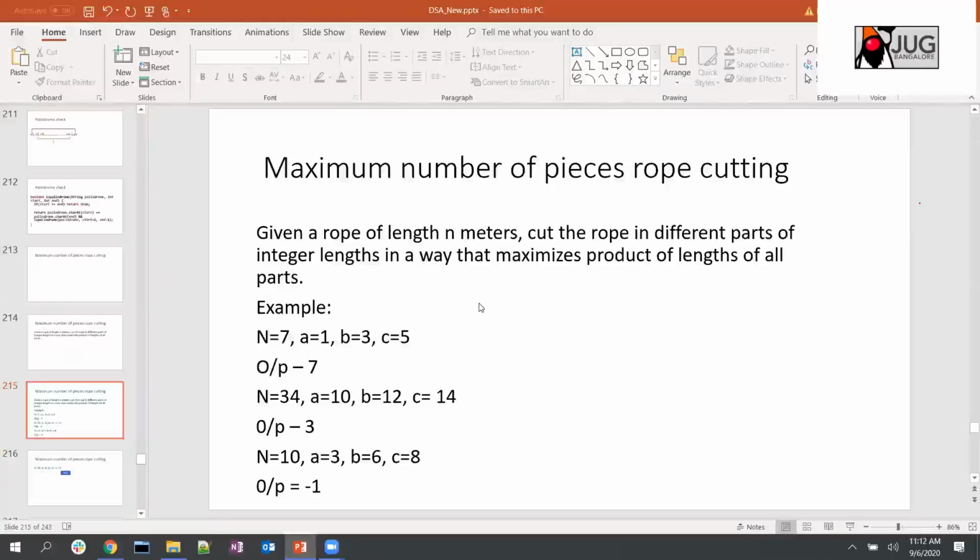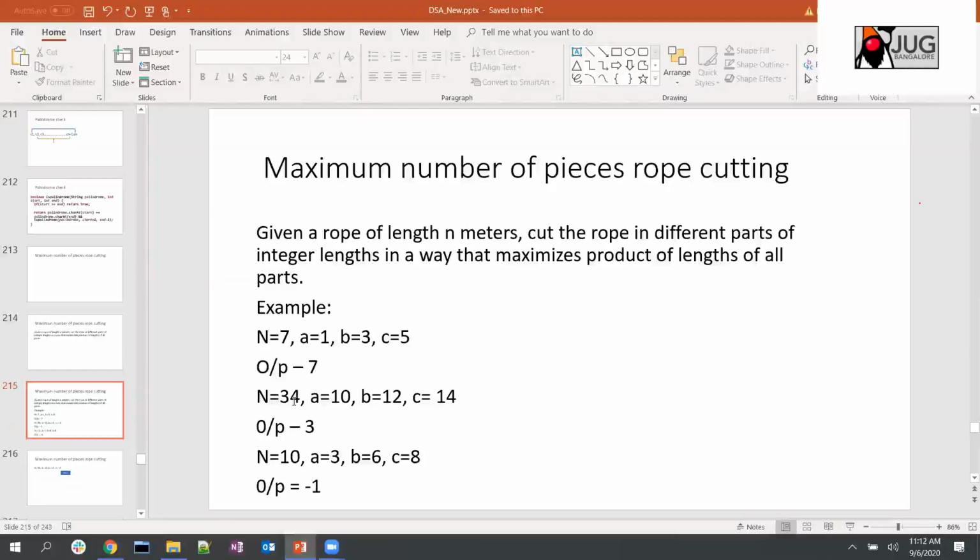So let's see this example, where the length of the rope is 7 meters, and you need to make cuts of 1 meter, 3 meter, and 5 meter. Here the goal is to make the maximum number of cuts. So you can make 1 meter cuts, 7 cuts, right? So you can make 7 cuts over here.